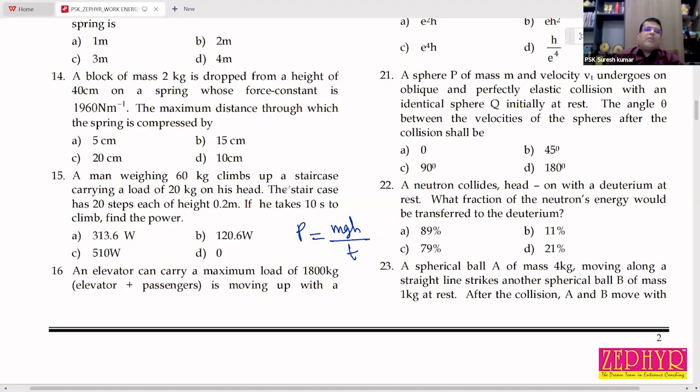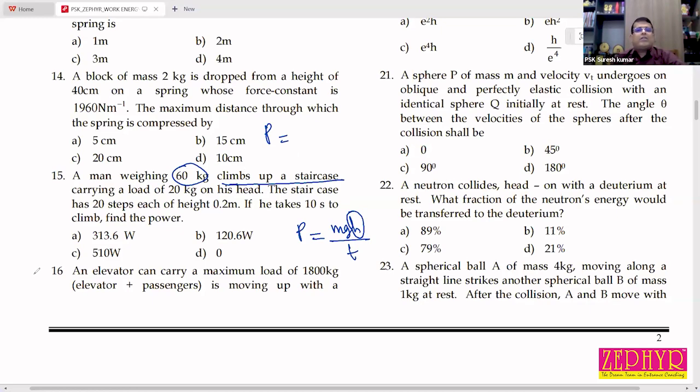See, he climbs up a staircase. So h is the height to which the man raises the load. So power is equal to work by time, M is directly given.